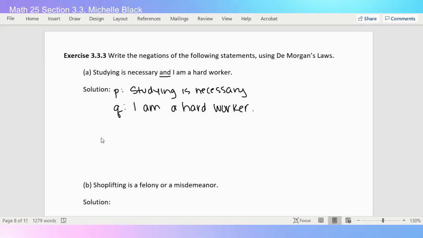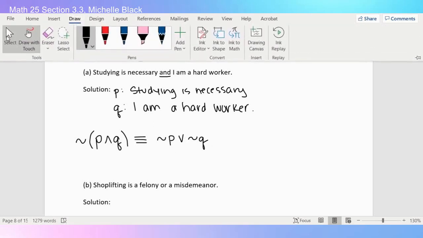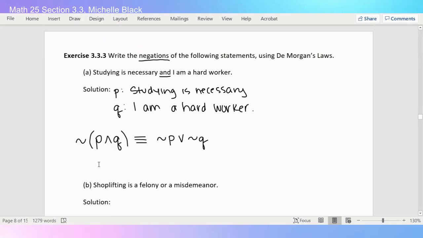So what I currently see up there is P and Q. But what we're asked to do is to write the negation using De Morgan's law. So I want to negate this statement, which according to De Morgan's law would be logically equivalent to not P or not Q. So if I translate that, I'm going to have studying